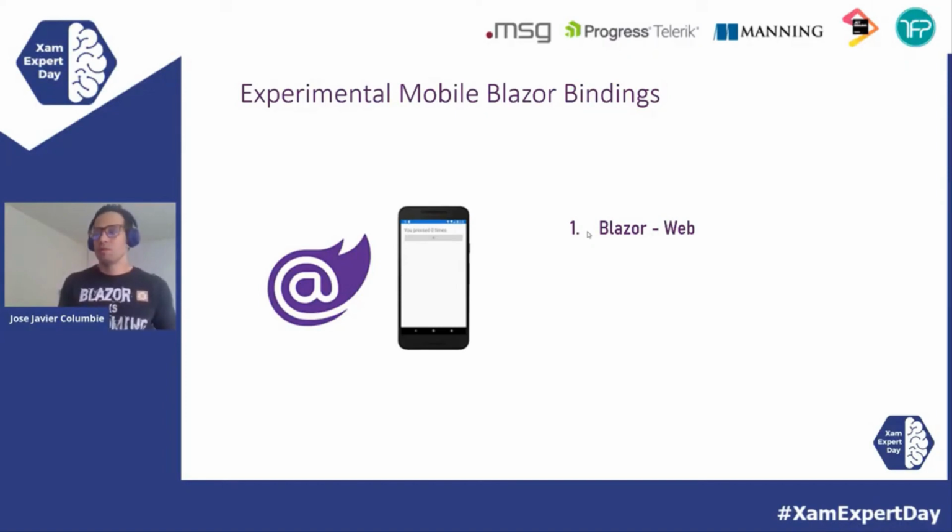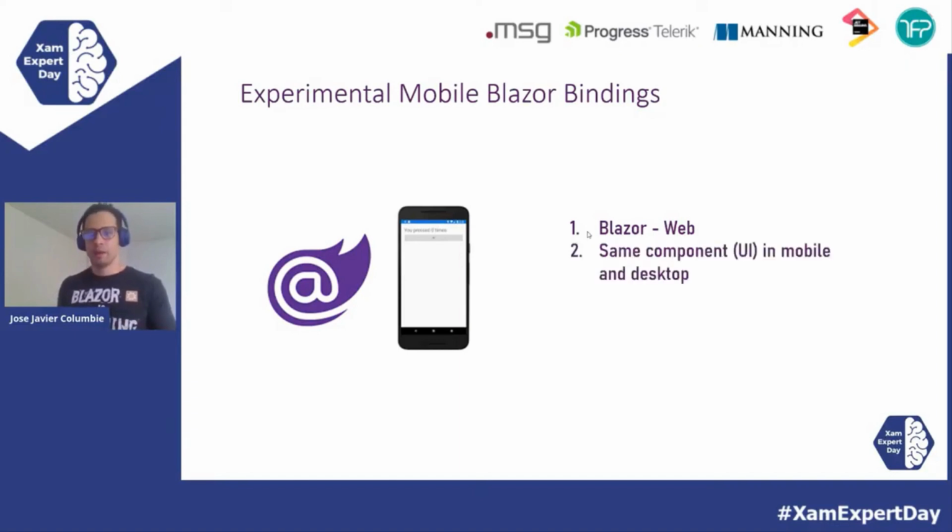So you don't have to change the way you develop. You pretty much can take those components and host them in mobile without a web server, in process right there. So it's really, really neat. And for the Blazor developer, it's the way to go. It's the way to be native right away. Same component UI in mobile and desktop, as we just discussed, and you have native access to the device.